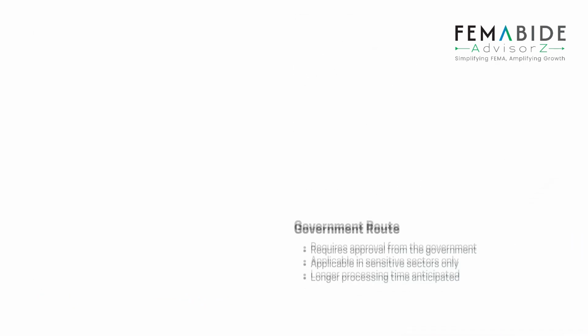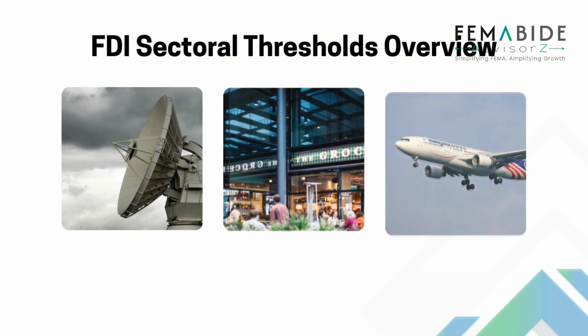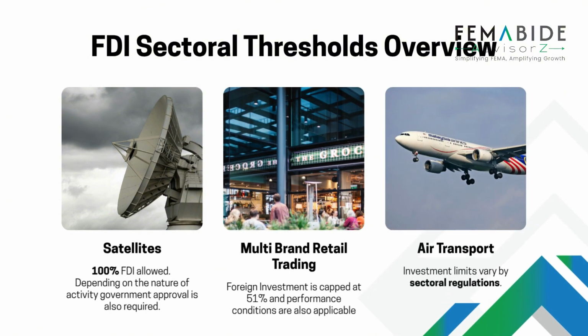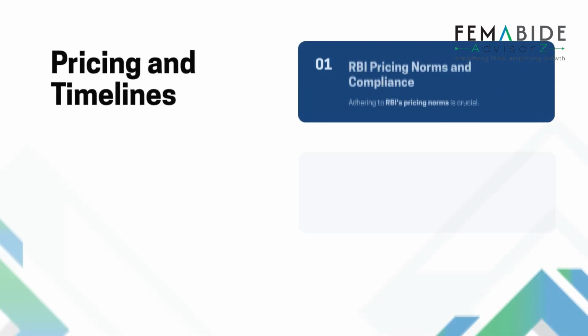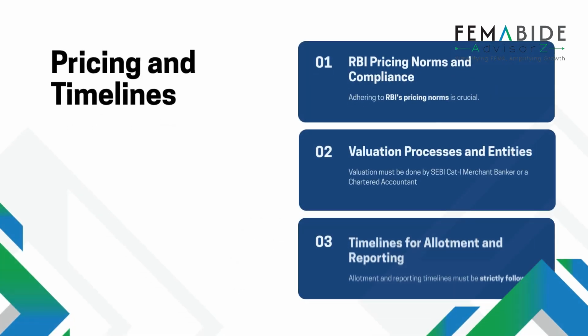When foreign investors acquire shares or instruments, the pricing must follow RBI norms. Valuation for unlisted companies must be done by a SEBI category one merchant banker or a chartered accountant. Once funds are received, shares or instruments must be allotted within 60 days. If not allotted, the money has to be refunded within 60 days.